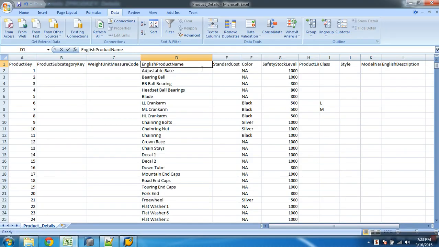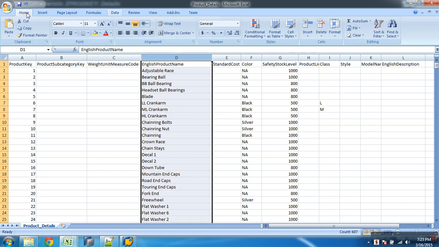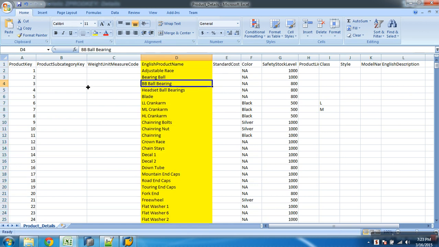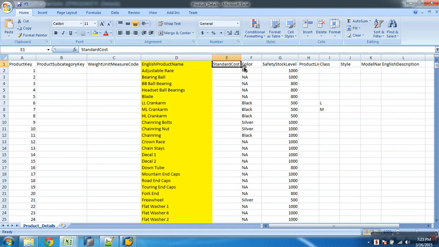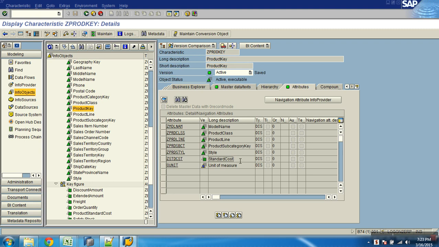We planned to store this in the text table, if you remember, as long, medium we store. So no, this column has to go into what? Text. Rest all has to go into attributes. Standard cost. So do you have standard cost attributes? Color. Where is color? Not maintained.